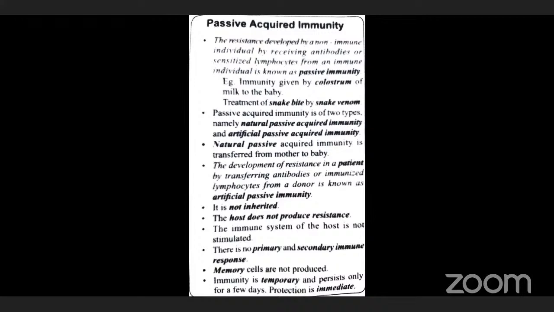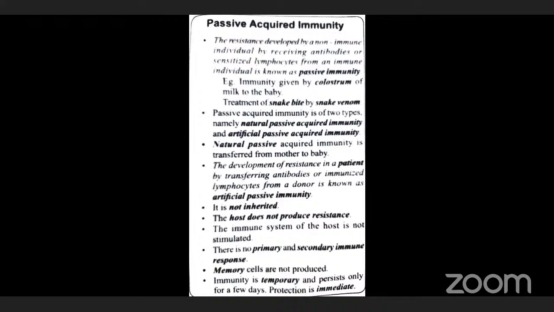The human colostrum offers protection to the newborn as it is rich in IgG and IgA antibodies. What is the meaning of colostrum? That is also an important question. Colostrum means the first milk produced by the mother after the birth of the offspring. So the first milk after birth is called colostrum. That is an important question.